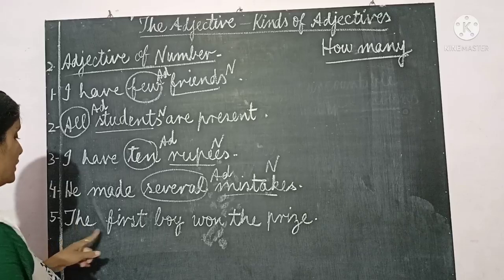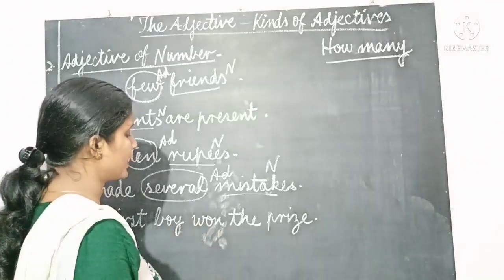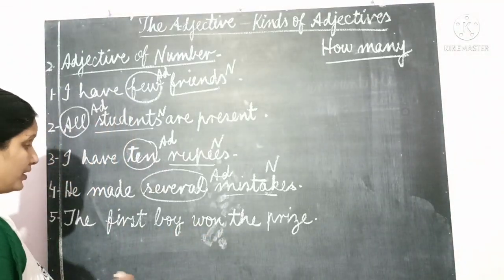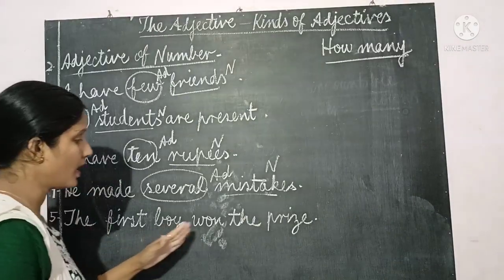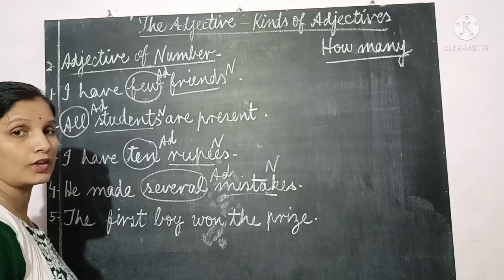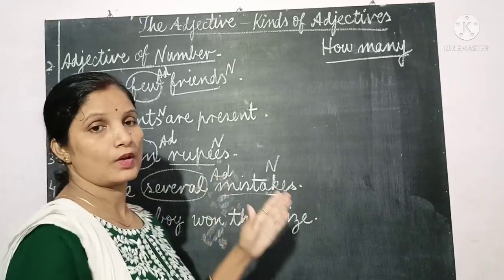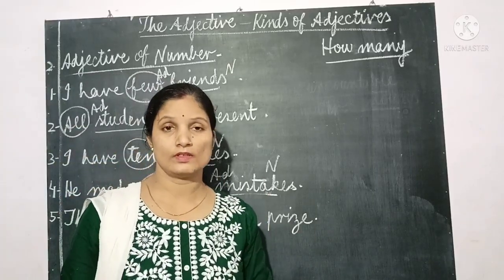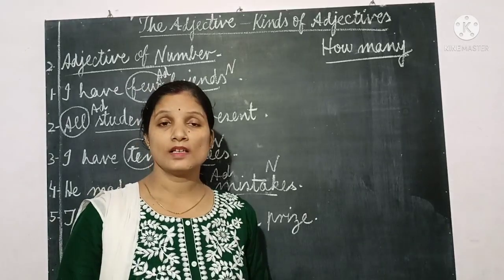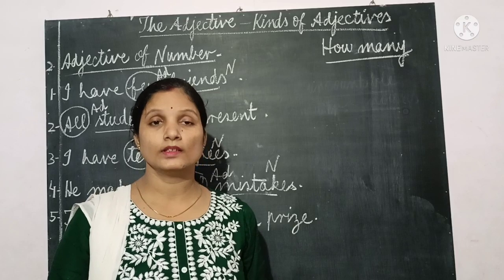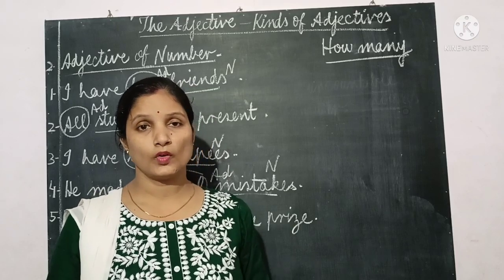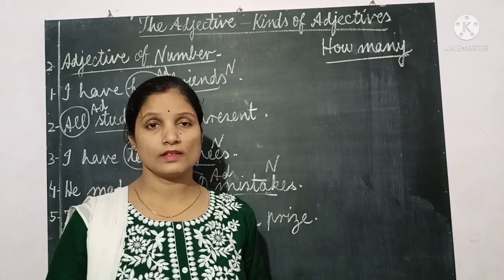Now, next, the first boy won the prize. Okay. Children, one thing you have to keep in mind is that it is giving the answer of in which order the nouns or pronouns are standing. Okay, it means it is giving us the answer of order also, like first, second, third, last. Okay, 21st, 22nd, like this.